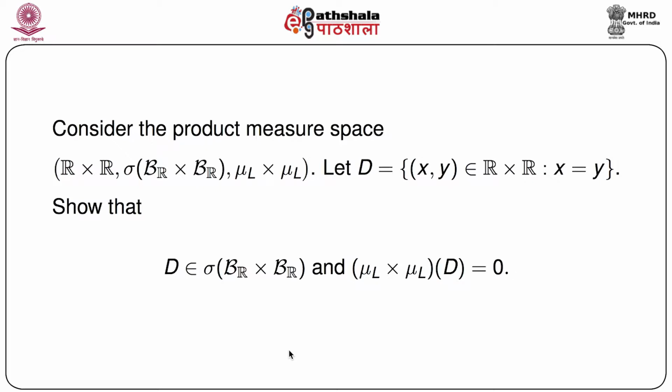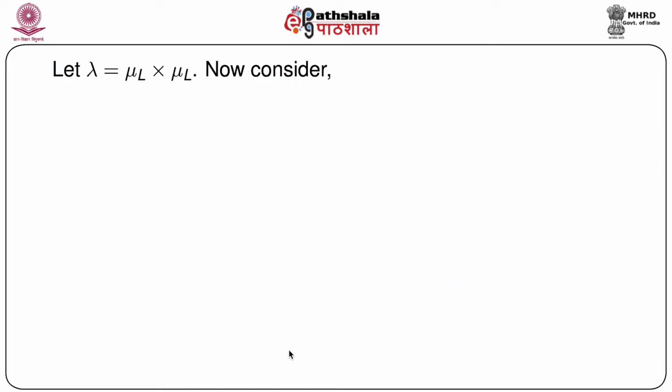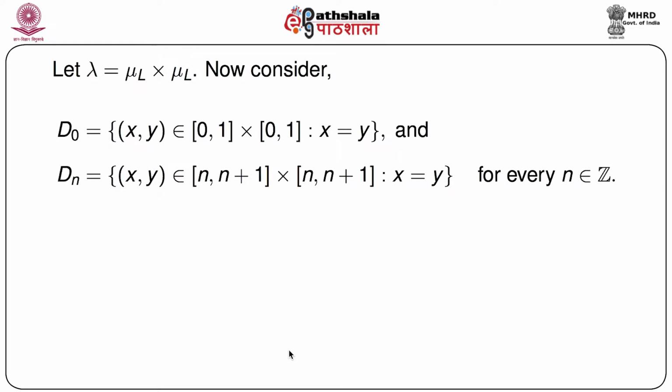Proof is not really very difficult. The only thing we need is to know a few properties of this product measure space, and we have to apply them. The first one: let us consider lambda as mu L cross mu L, that's the product measure. Now consider 2 things. One is D naught, the set of xy such that xy belongs to 0 1 cross 0 1. We take all the intervals as closed intervals.